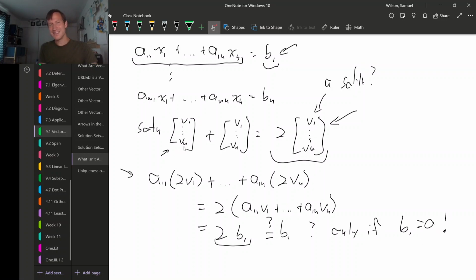But this same argument works for every equation in this system. So if you have one solution, the only way for twice that to be another solution is if all of your b's are 0. But in that case, it's a homogeneous system, not a non-homogeneous system.